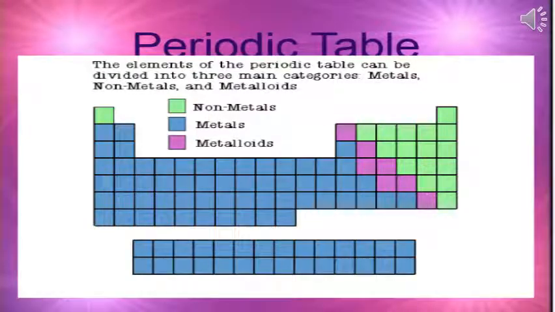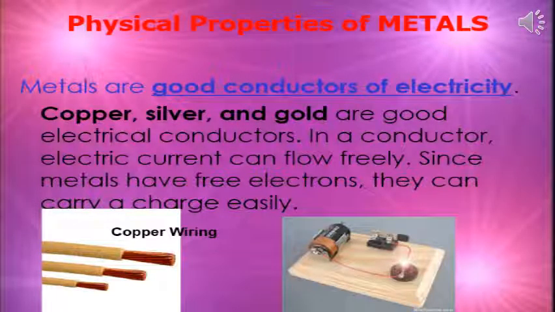This is how the periodic table looks like. The elements of the periodic table can be divided into three main categories: metals, non-metals and metalloids. On the left side, blue part, that is your metals. Green part, they are non-metals, and the purplish, which shows properties of both metals and non-metals, in between, they are metalloids. Let's look at some specific properties of metals.